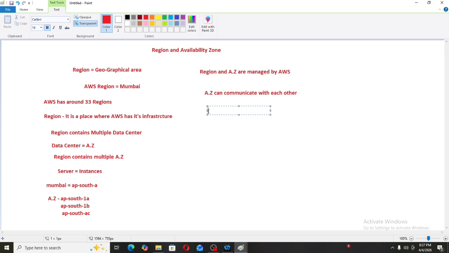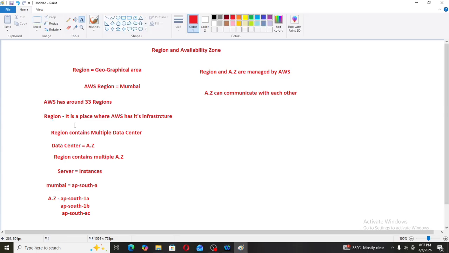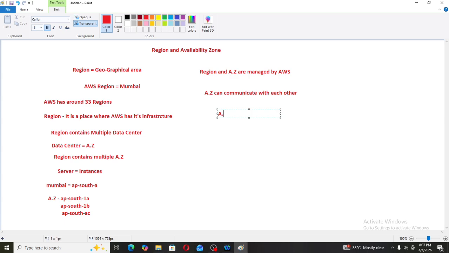Okay, so now we have seen technically what a region is. A region is a place where AWS has its infrastructure. Then technically, what is an availability zone? An availability zone is an isolated section within each region.